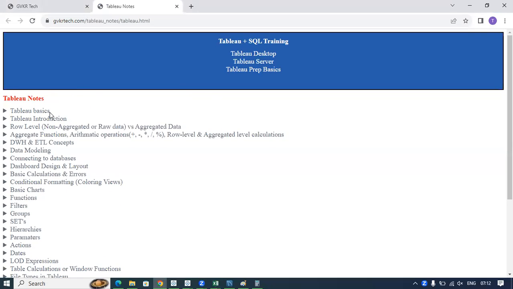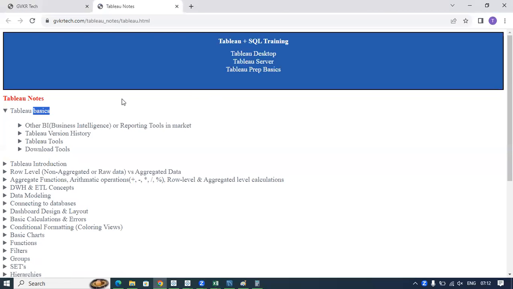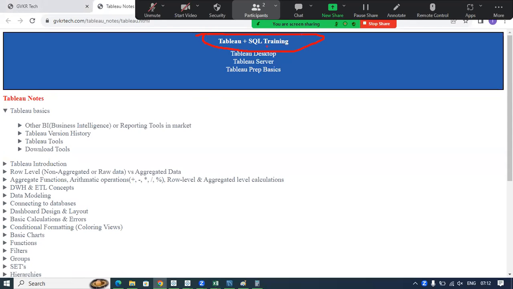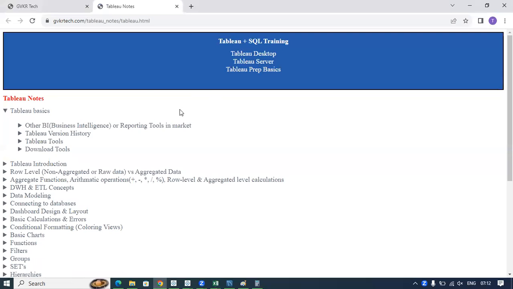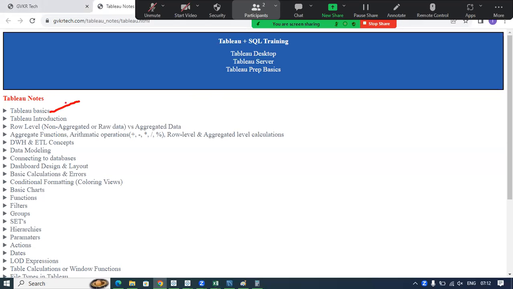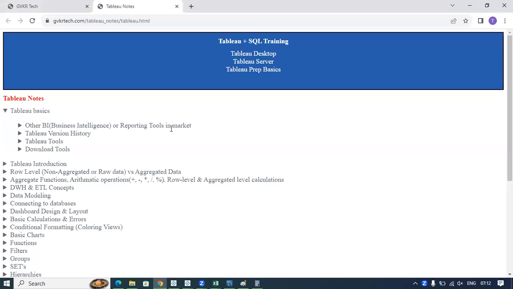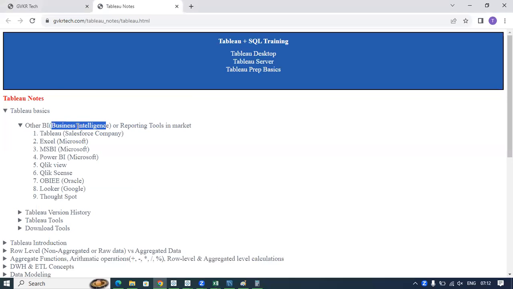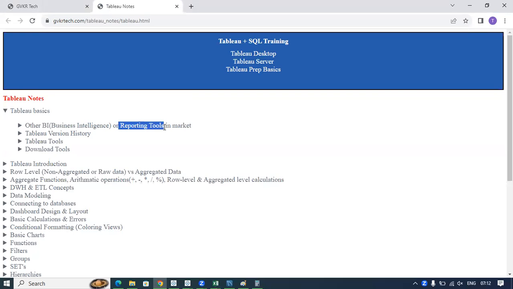So now when you click on this topics, Tableau basics. First, in this class, we are going to learn about Tableau plus SQL training. When you click on this Tableau basics, first we will see what are the other tools which are in competition with Tableau, or I can say what are the BI tools. Tableau is a business intelligence tool, or we can say Tableau is a reporting tool.